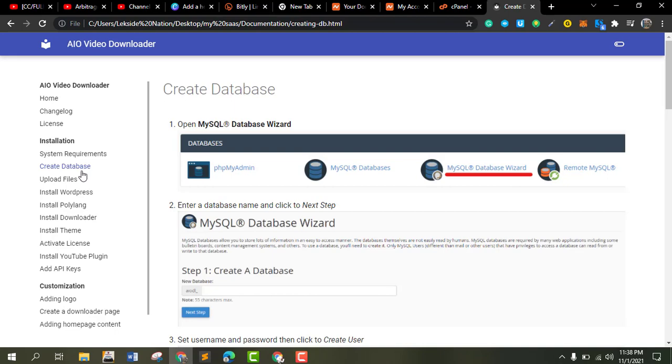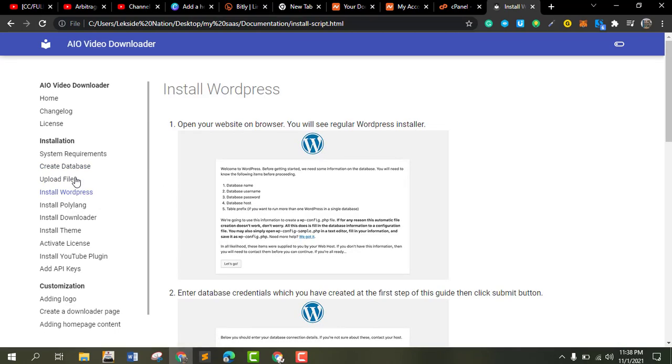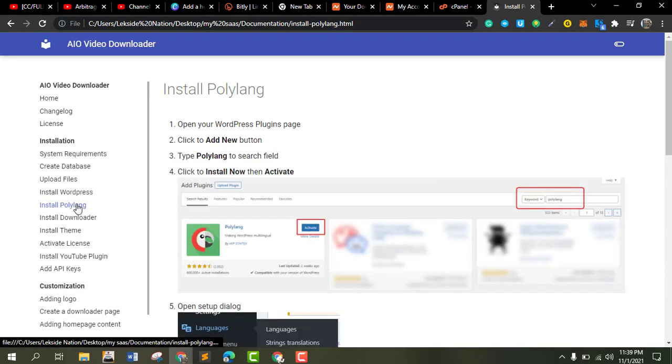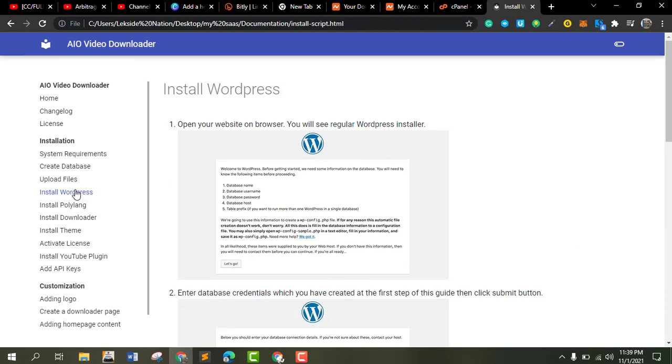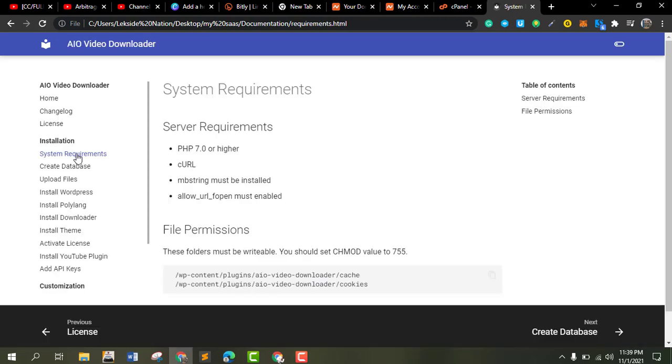Whenever we install, it will give us everything itself, right? So instead of creating a database, we just need to do what?